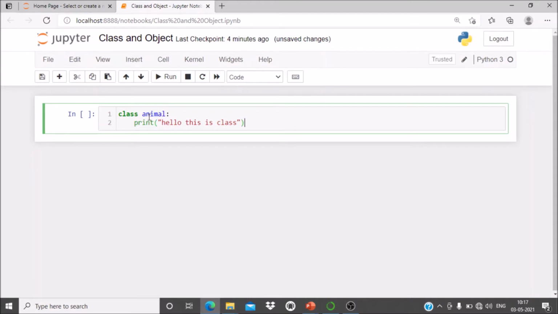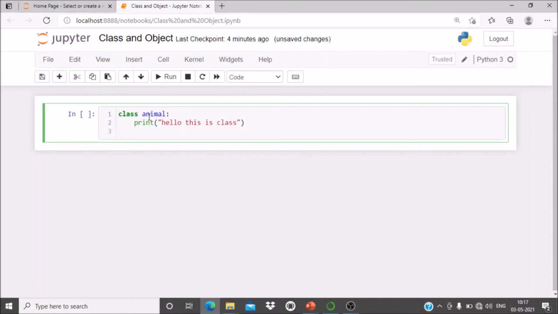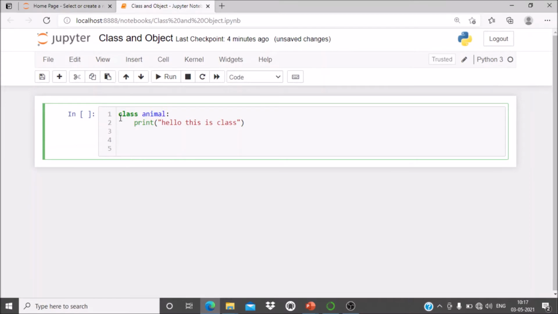This is nothing but the creation of the class. A class begins with the class keyword, and now suppose you want to create an object of that class. So you can create, suppose, object a1 is equal to the name of the class, Animal. This is how you can create an object of Animal.